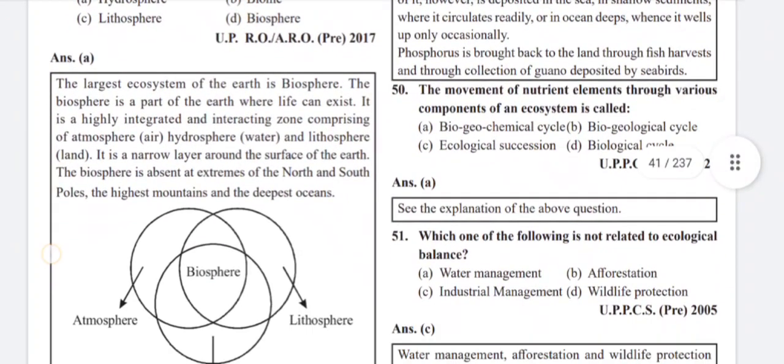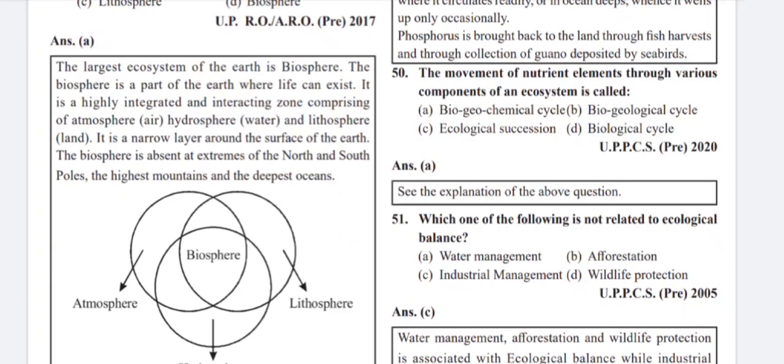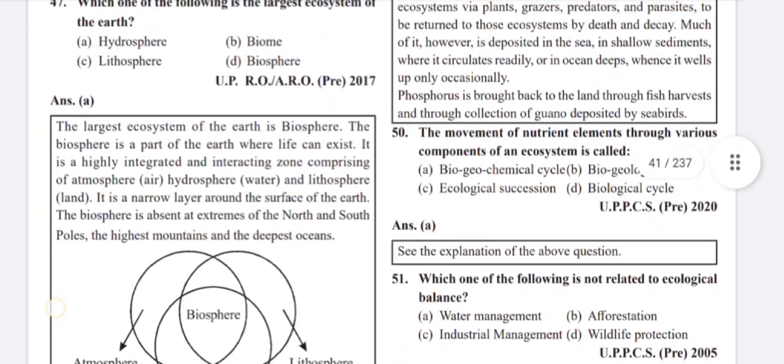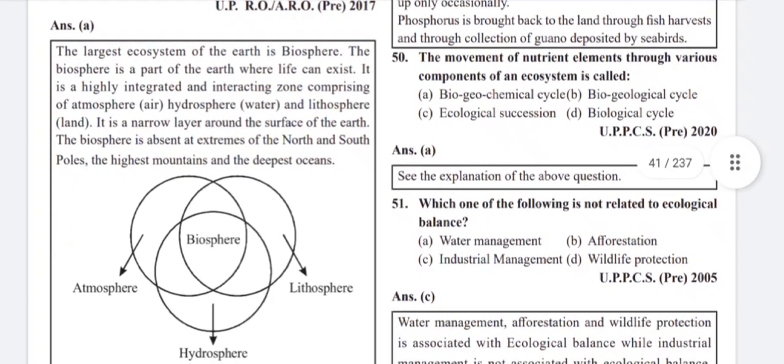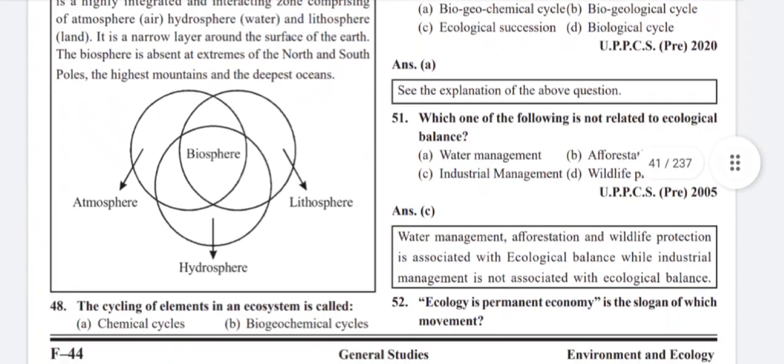Which one of the following is the largest ecosystem of the earth? The largest ecosystem of the earth is the biosphere. The biosphere is the part of the earth where life can exist. It is a highly integrated and interacting zone comprising of atmosphere, air, hydrosphere, water, and lithosphere, land. It is a narrow layer around the surface of the earth. The biosphere is absent at extremes of the north and south poles, the highest mountains and the deepest oceans. Biosphere consists of atmosphere, hydrosphere, lithosphere.